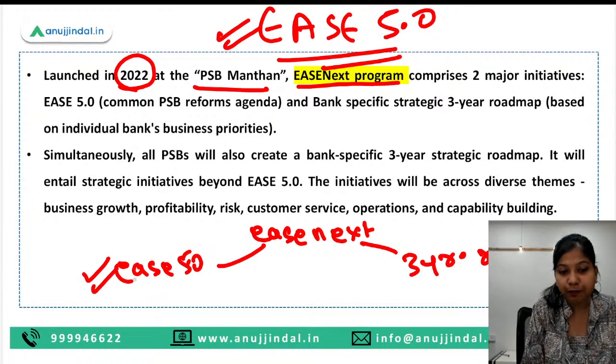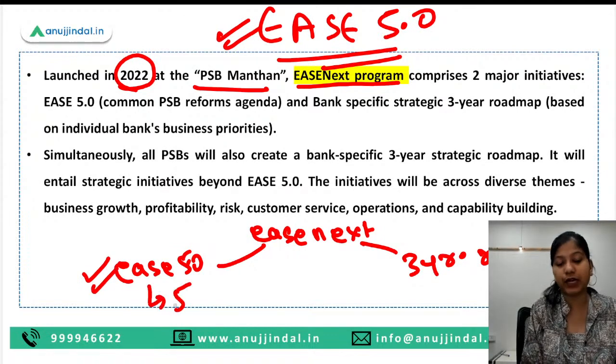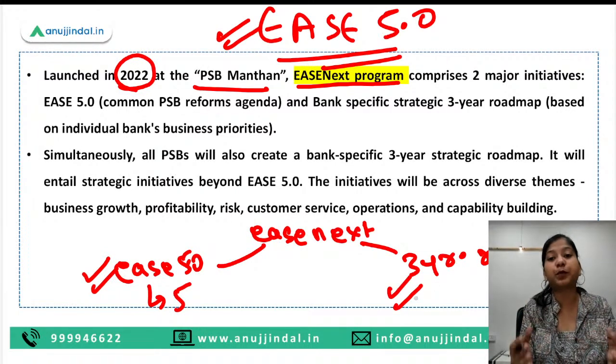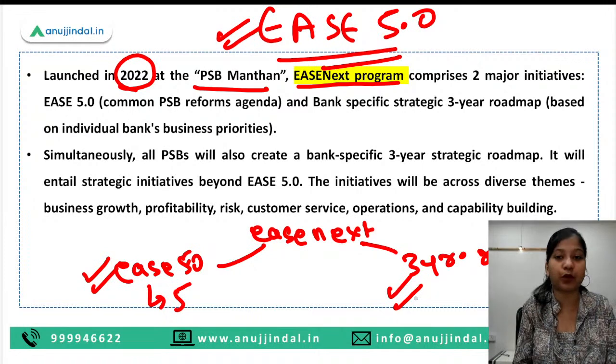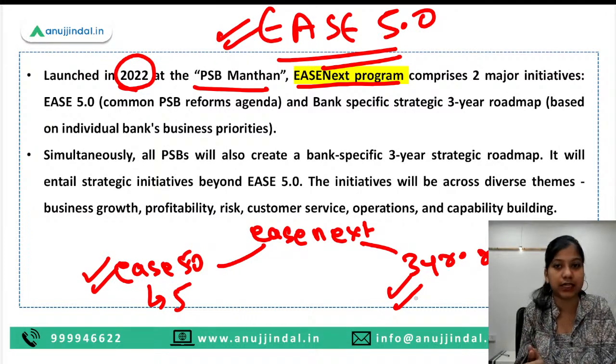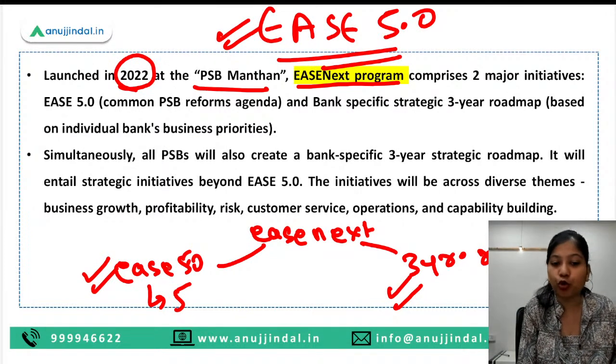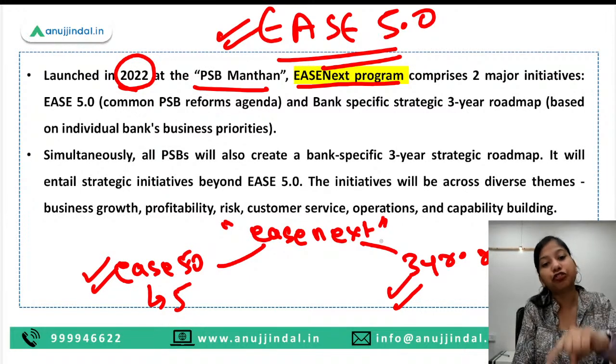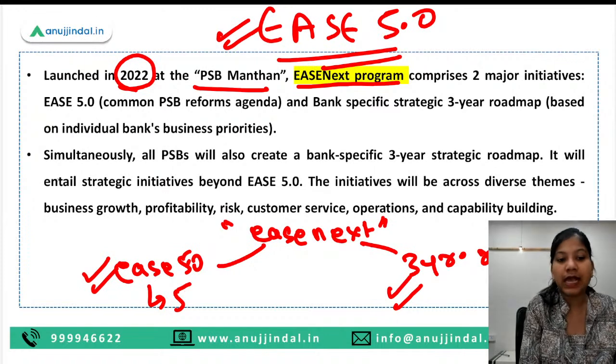In this EASE 5.0 agenda, there are 5 components on which the banks have to perform and improve themselves. And this 3-year roadmap, the banks will have to prepare for themselves to increase their profitability and their resilience. So these are the two pillars of this EASE Next program that was introduced at PSB Manthan.